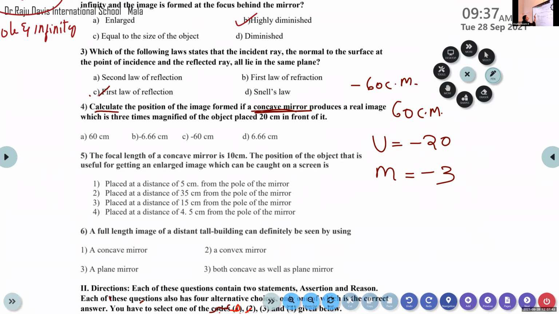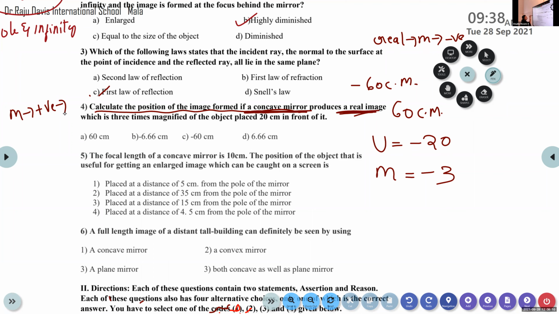Because here, calculate the position of the image produced by a concave mirror, which produces a real image. So depending upon the nature of the image, we can put the sign for magnification. If it is a real image, magnification M is always negative. Then what is the condition for M to be positive? M is positive only for virtual images. So for the given case, you must put a negative sign.